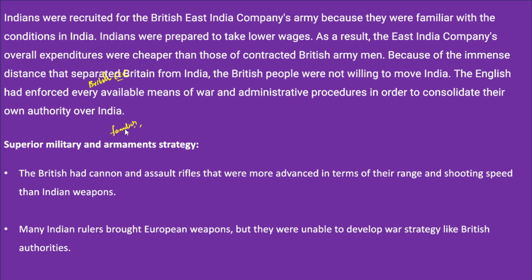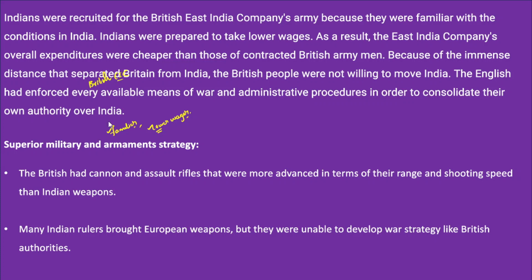Secondly, Indians were available at lower wages compared to their European counterparts. Since they were available at lower wages, the British were able to employ more and more Indians in their armies.